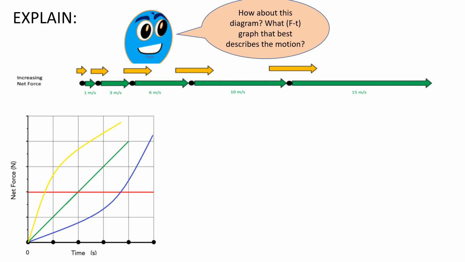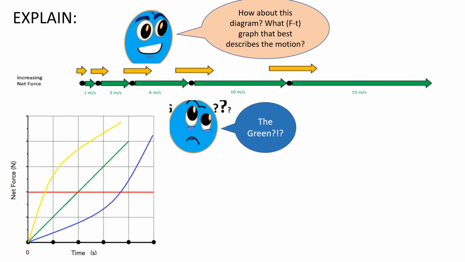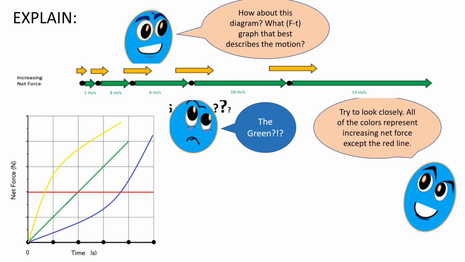Explain. How about this diagram? What FT graph best describes the motion? The green? Try to look closely. All of the colors represent increasing net force, except the red line.